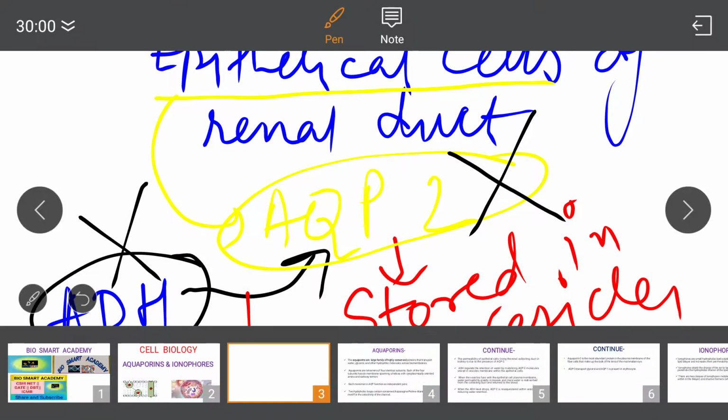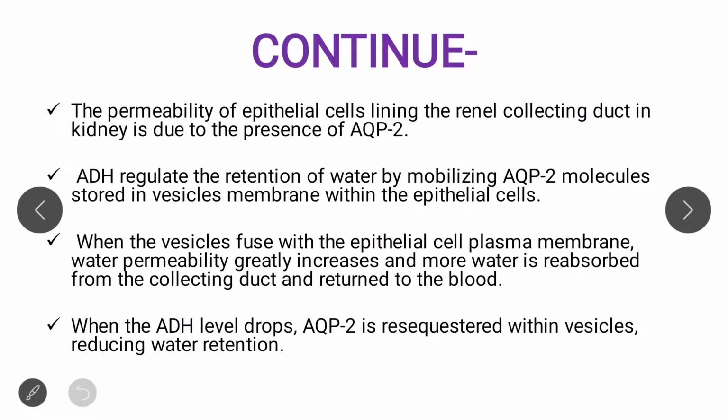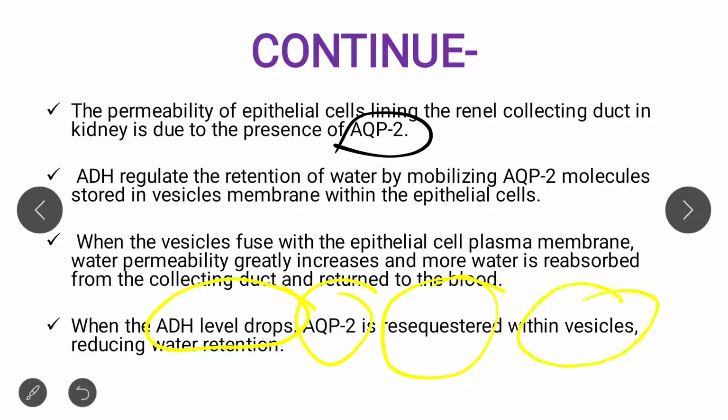Clear? So this is all about the aquaporin 2 function. When the ADH level drops, aquaporin 2 is also resequestered within the vesicle, and it reduces the water retention capacity.